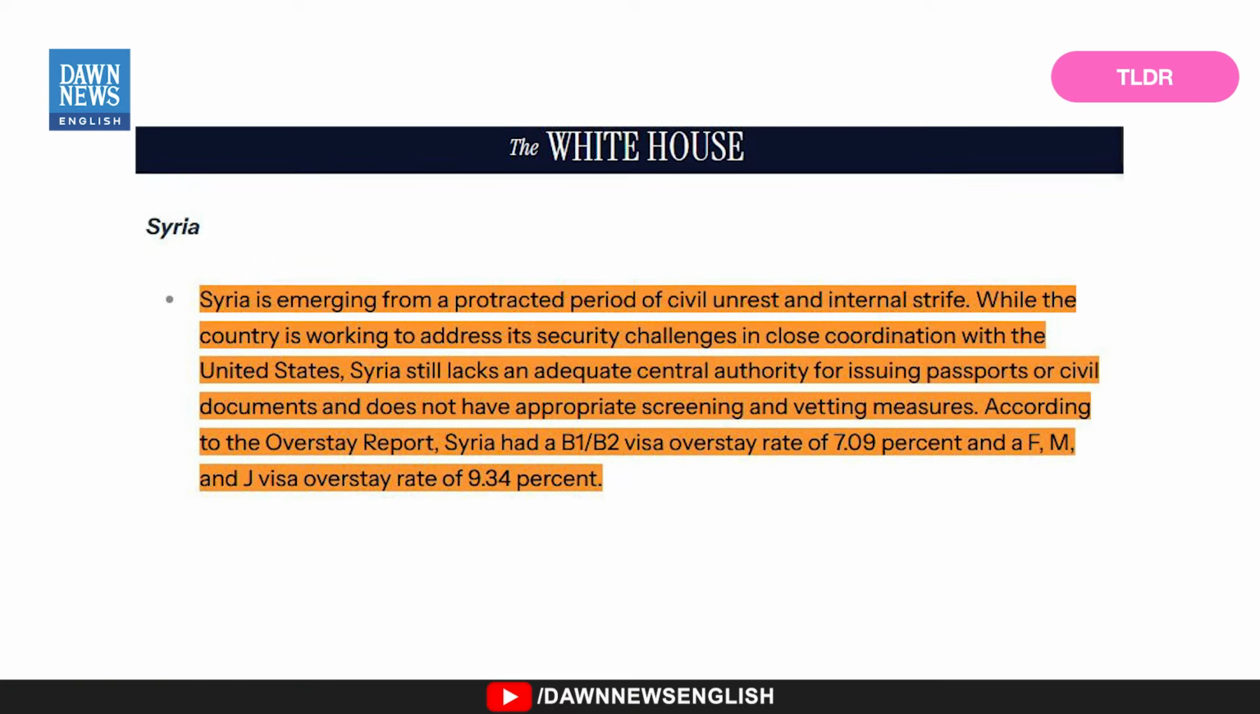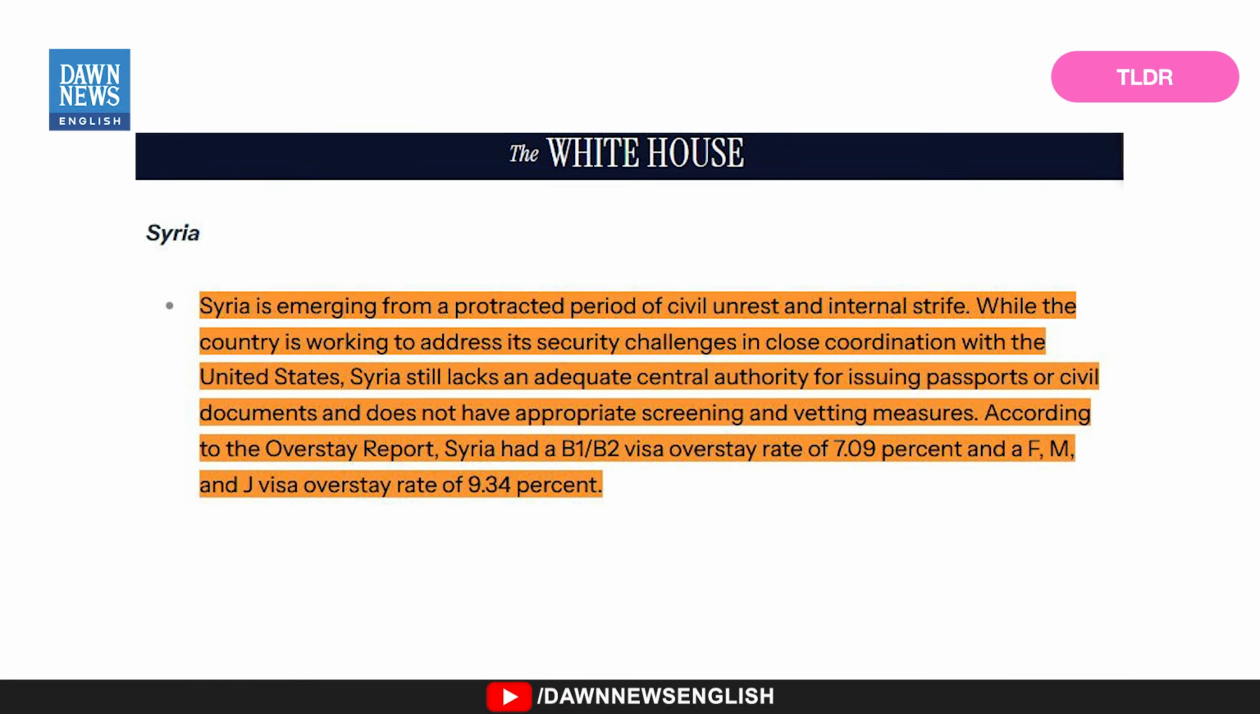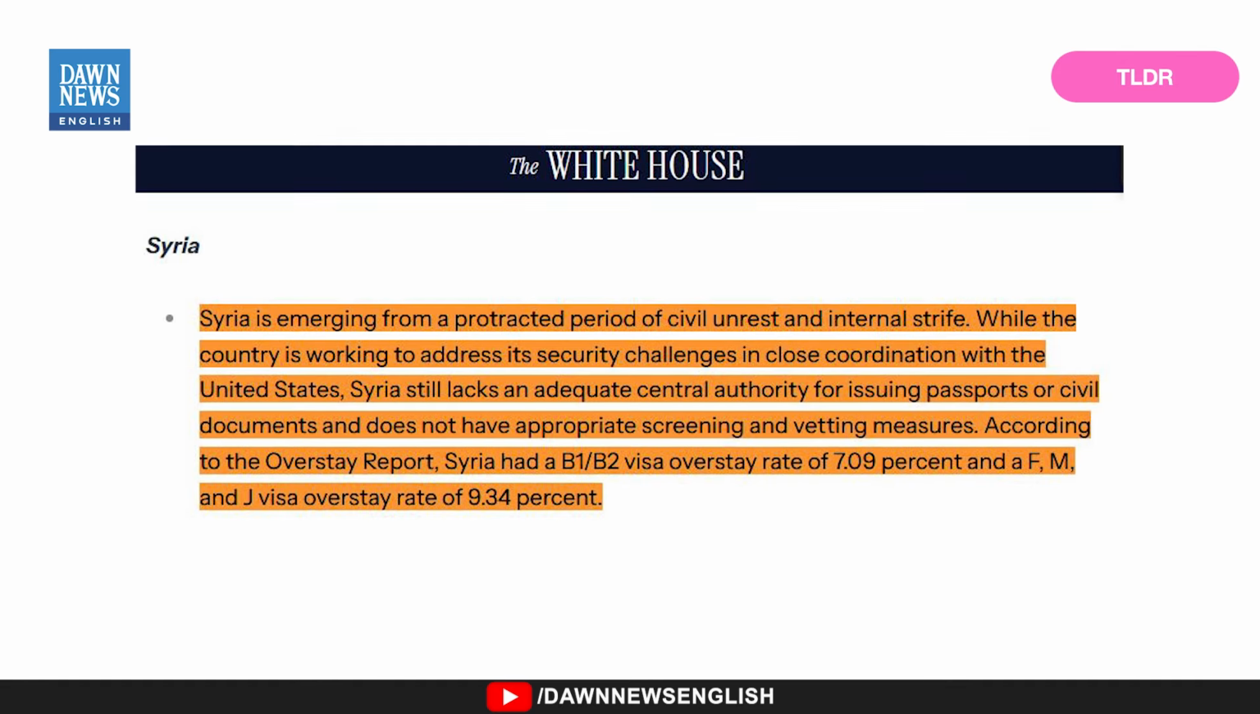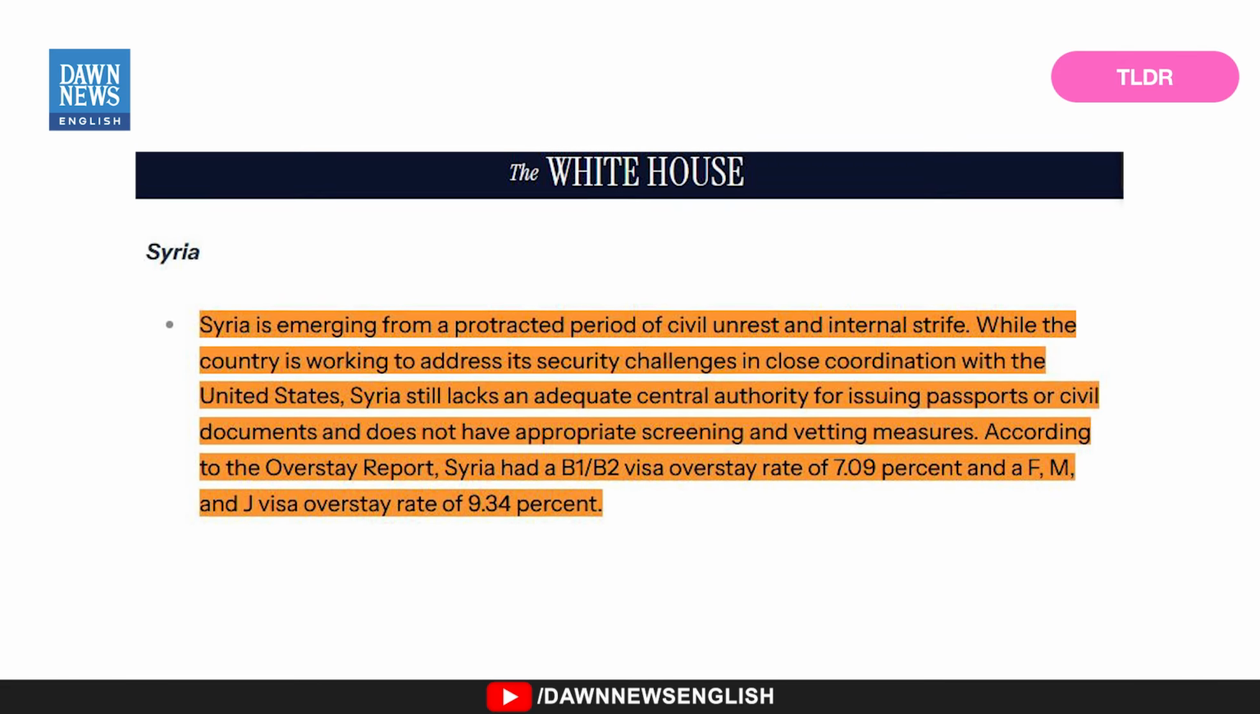That brings us to Syria, one of the most controversial additions. The administration says Syria lacks a functioning central authority to issue reliable civil documents after years of war and points to high visa overstay rates as justification. This decision comes despite Trump having publicly backed Syria's new leader, Ahmed al-Shara, after talks in November and promising to help stabilize the country.